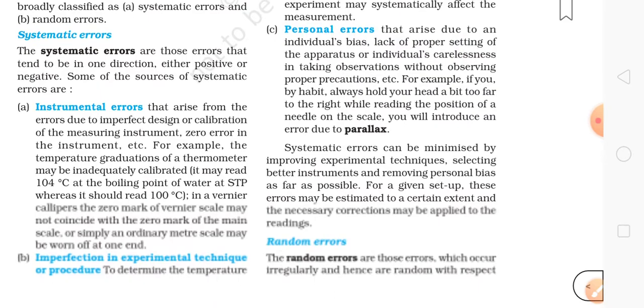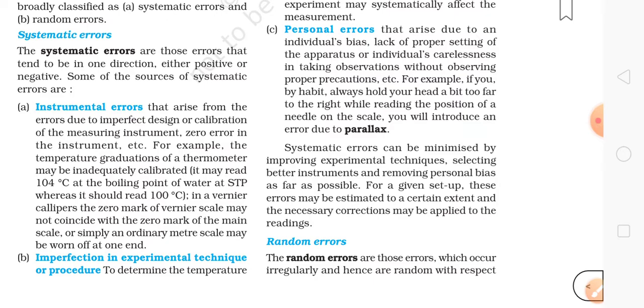Next are personal errors that arise due to an individual bias, lack of proper setting of the apparatus, or an individual's carelessness in taking observations without observing proper precautions, etc. For example, if by habit you always hold your head a bit too far to the right while reading the position of the needle on the scale, you will introduce an error due to parallax.